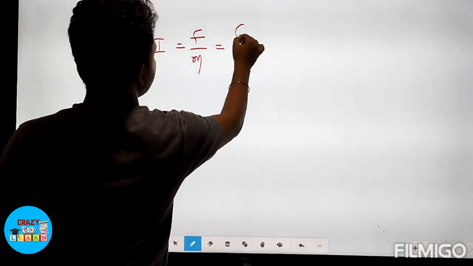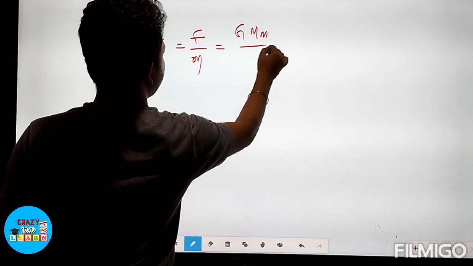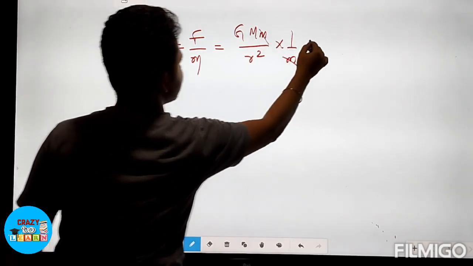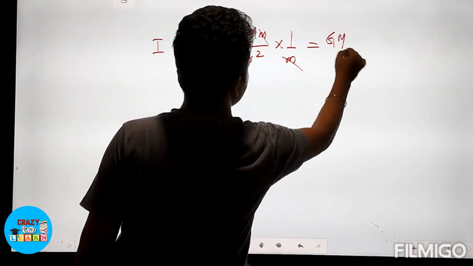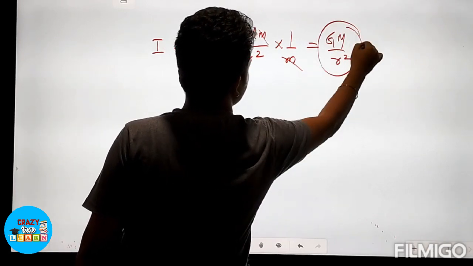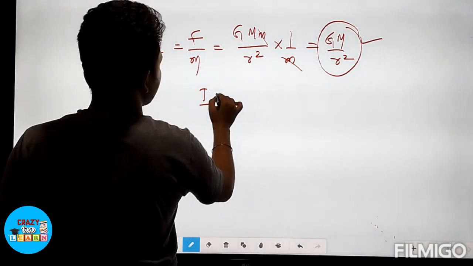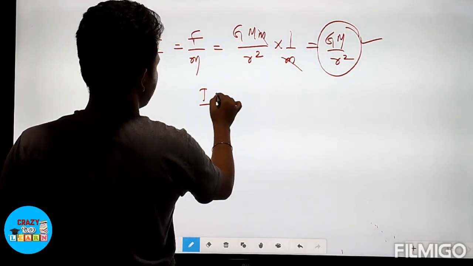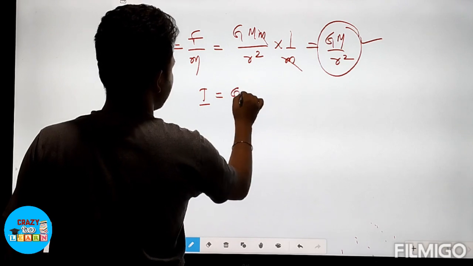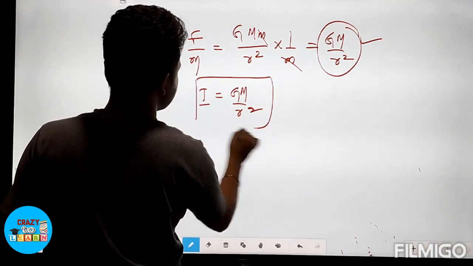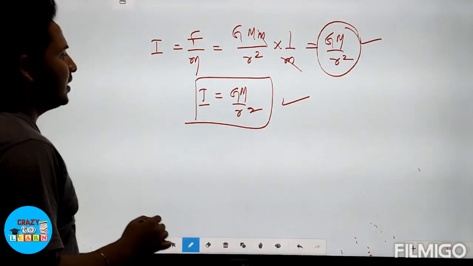In the place of F we will put G M m by r square multiplied with 1 by m, m cancel, capital G capital M by r square. So gravitational field intensity for unit mass is I is equal to capital G capital M by r square. Clear? This is the formula for gravitational field intensity.